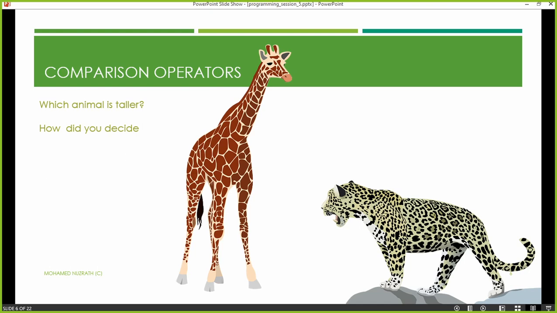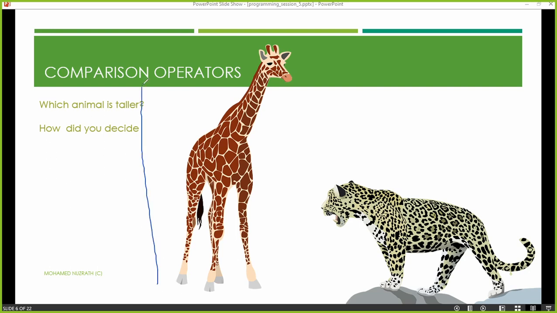Yes. Very simply how you do that is, for example, compare means, if I ask you which one is taller, you compare the height of this particular animal with the height of this particular animal. Let's assume, let me take the drawing tool, right?